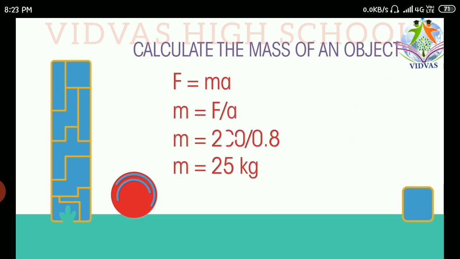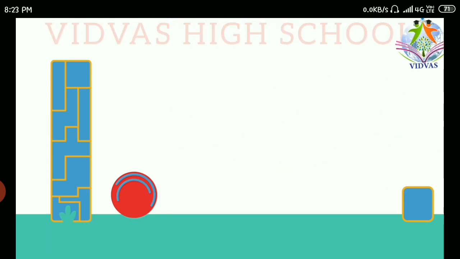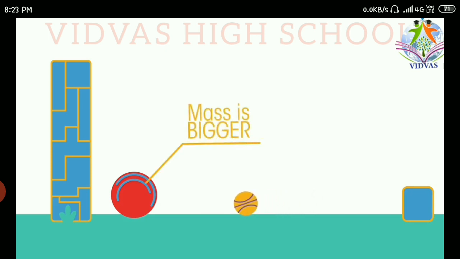So after listening to all these three problems, what you can finally give as the statement is, if mass on that particular object is higher, it is going to accelerate at a slow speed, or acceleration is smaller.